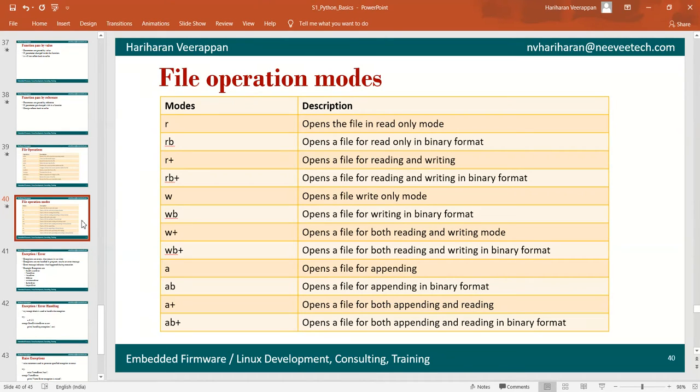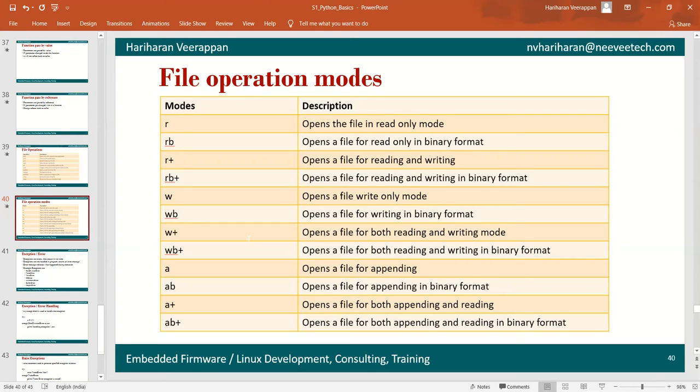The difference is this: R plus also opens a file for reading and writing, and W plus also opens a file for reading and writing. The basic difference is that R plus needs the file to exist before we open it. If there is no file present, R plus mode will throw an error.